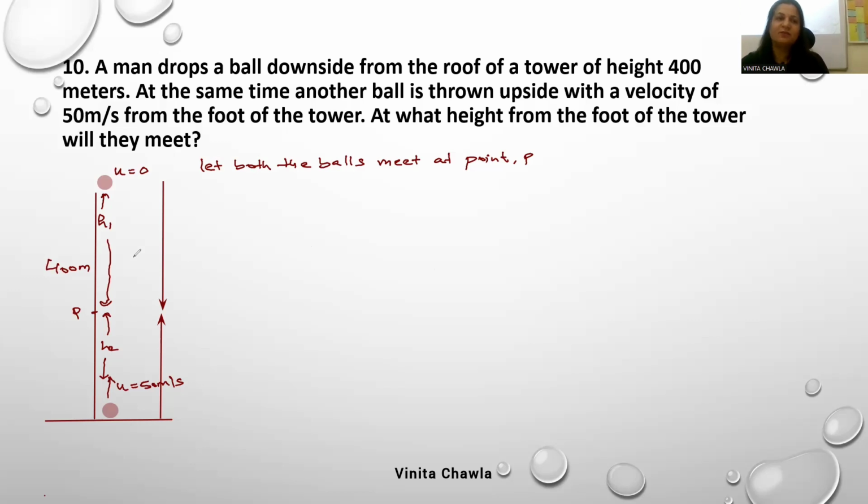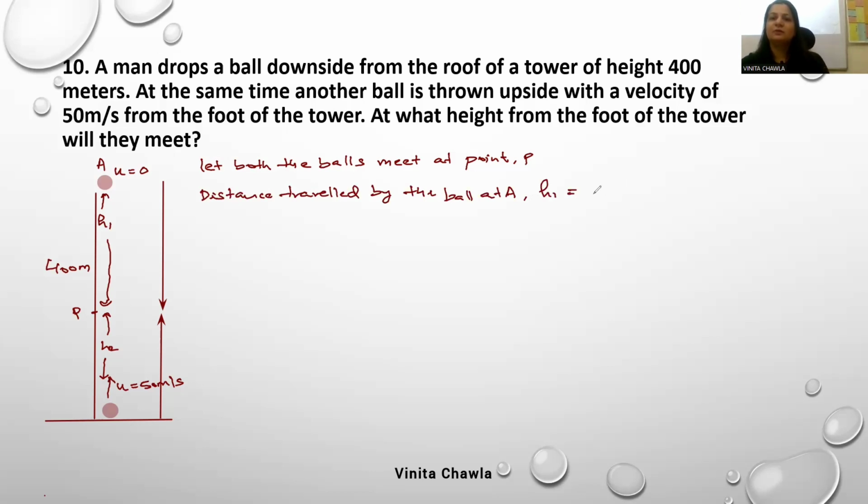How will you find? Distance traveled by the ball placed at A is h1. It is equal to ut plus half gt square, and u is 0.